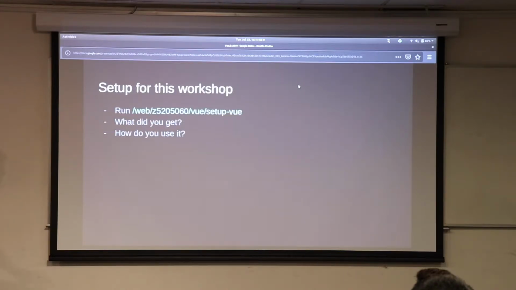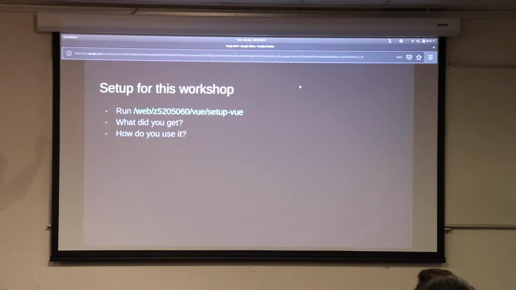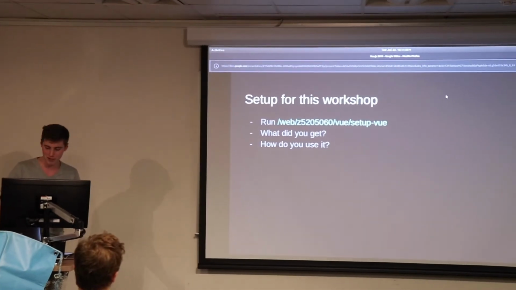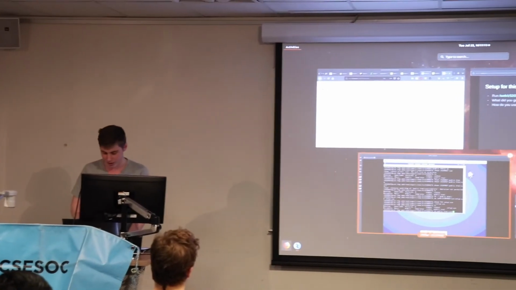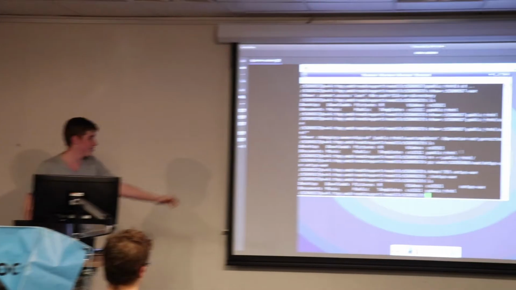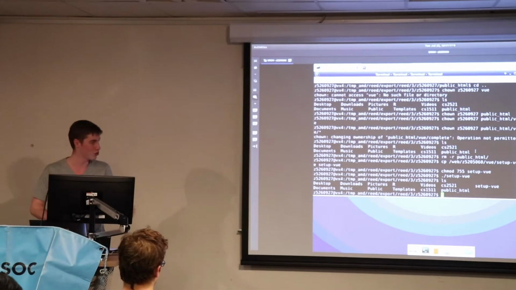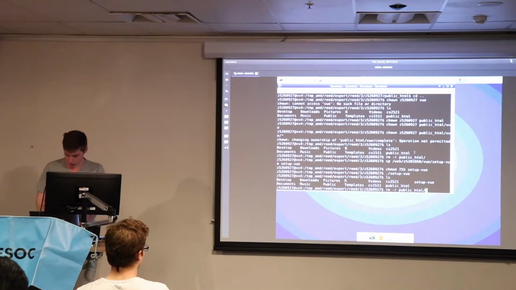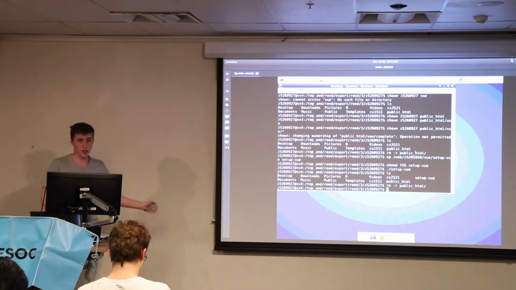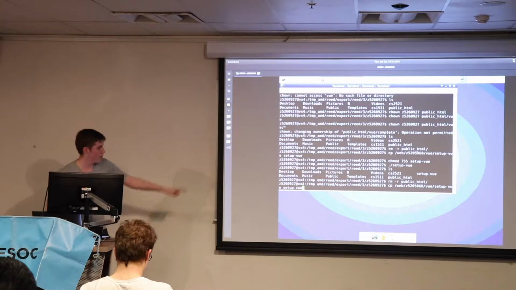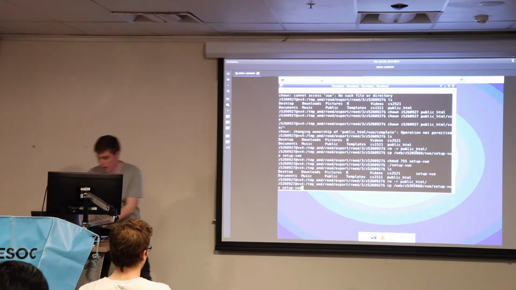Cool. So now setup. I had envisioned that there was going to be one command which I was going to use to set up this whole workshop. Unfortunately, that one command does not work for some strange reason, but I have a workaround. I've stolen Carmen's login, so this is not my login, which is perfect because it means I'm not doing any trickery on you. So let's just remove whatever I put in here. Don't need to do that one. All you're going to need to do is type in cp, space, this thing, space, setup vue.